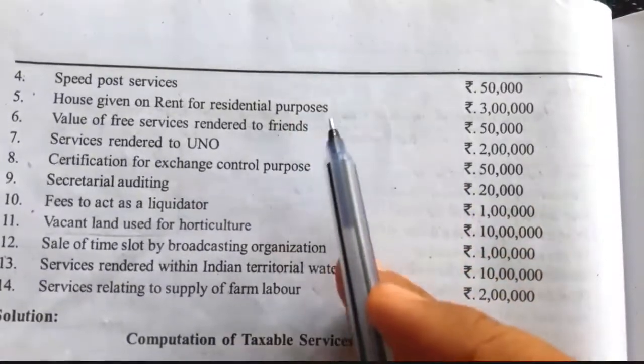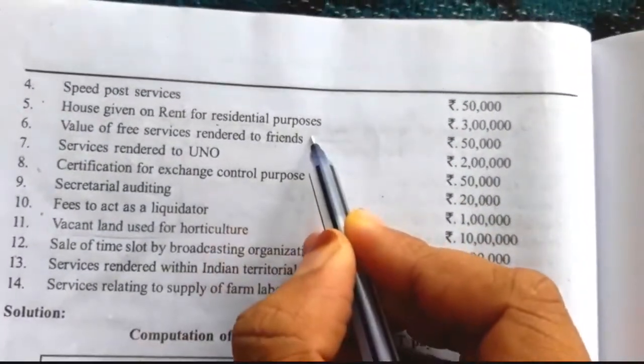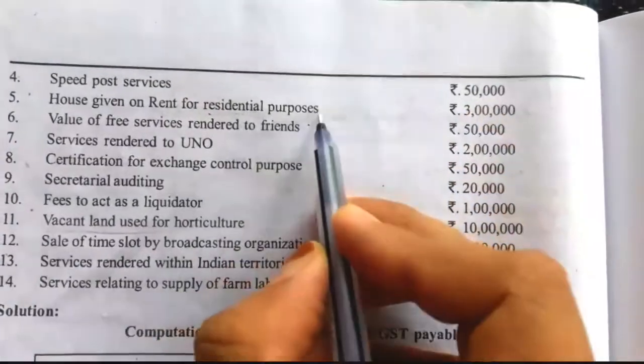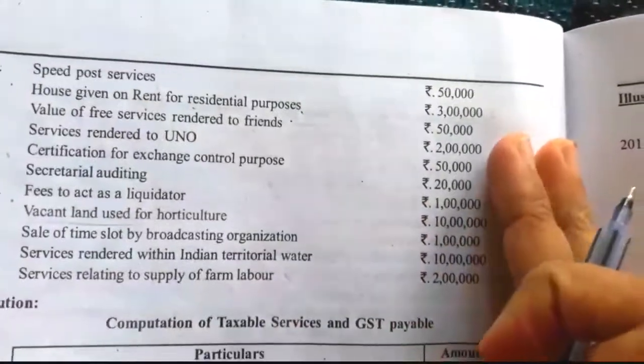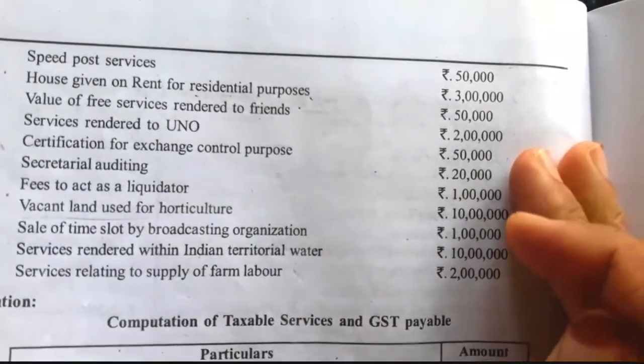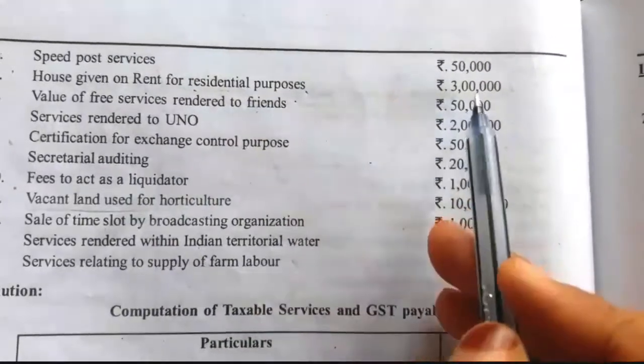House given on rent for residential purpose is exempt. If house is given on rent for commercial purpose, then taxable. Residential purpose does not come under indirect tax. It comes under direct tax under section 22, income from house property. So here it is exempt. 3 lakh we have to provide as exempt.